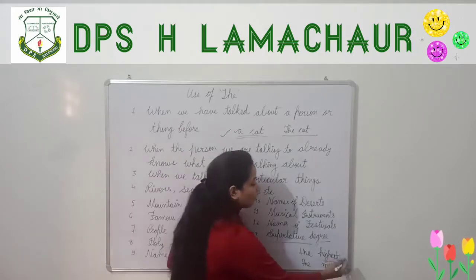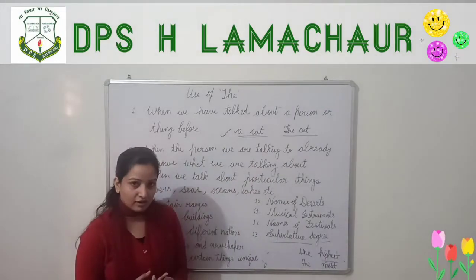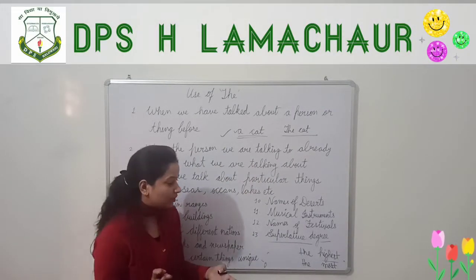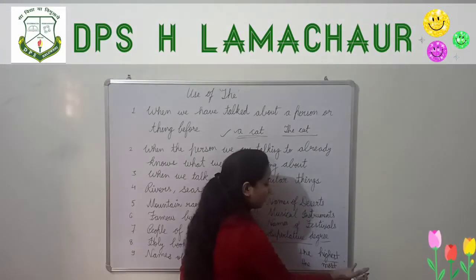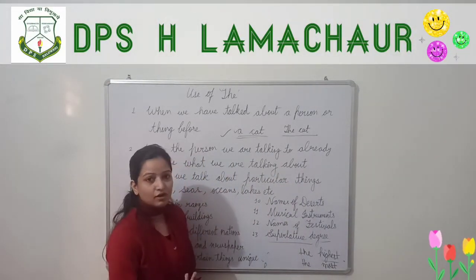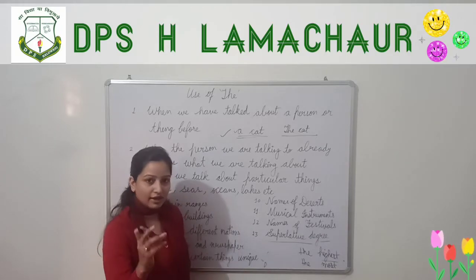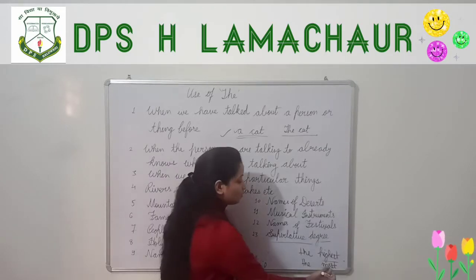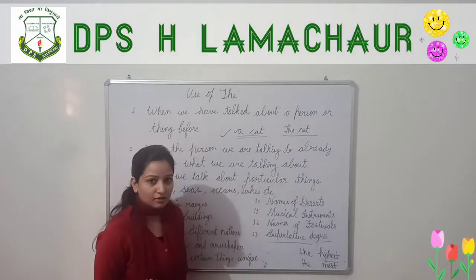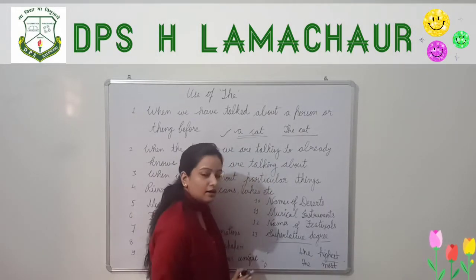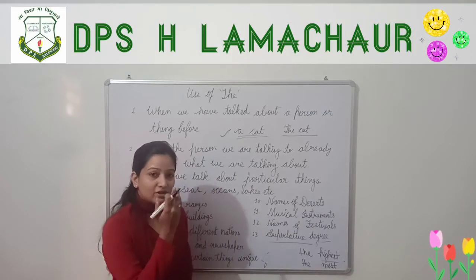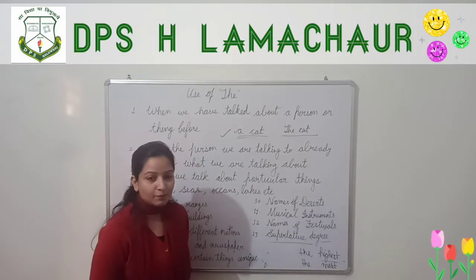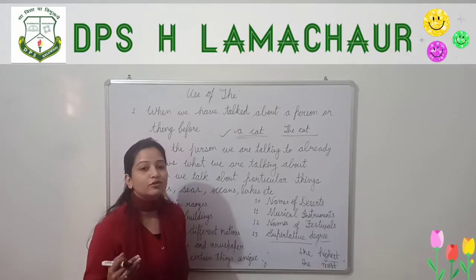Okay, so if a noun is not there after the superlative degree of adjective, then we are not supposed to use the. "The most" is incorrect. If there is any noun, like "the most beautiful girl", here we are talking about a girl, so in that case we can use the. We use the before the superlative degree of adjectives only when the superlative degree of adjectives is before the nouns. Otherwise, we don't have to use the.